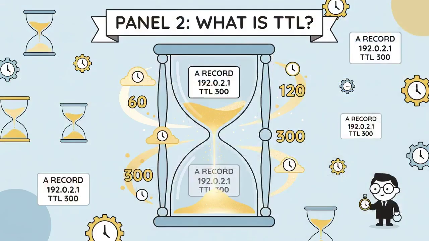Every DNS record carries a time-to-live value, a countdown number measured in whole seconds that tells recursive resolvers how long they may keep serving the cached answer before they must ask the authority again. Think of it as an hourglass glued to every record. When the sand runs out, the resolver is obligated to return for a fresh answer.